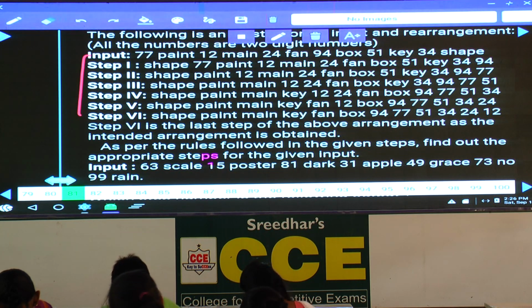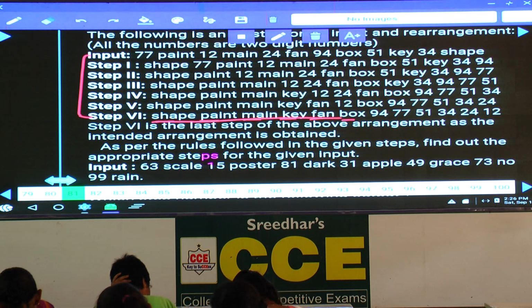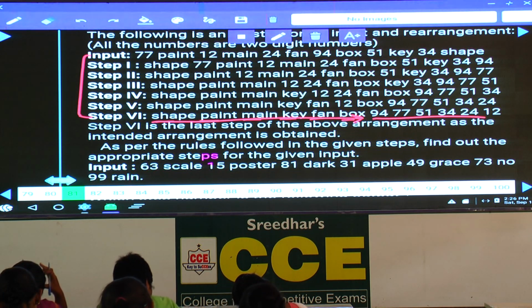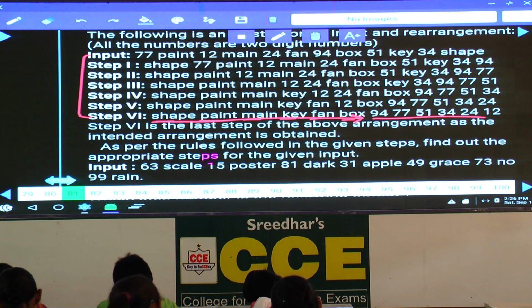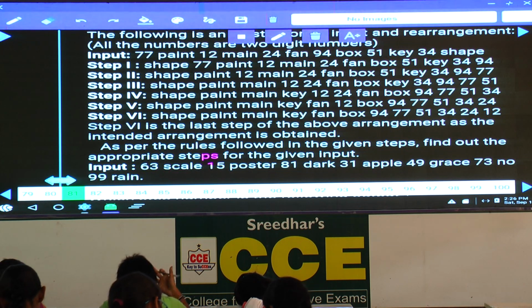In order to identify the logic behind this one, we need to compare the input with the final output. In the input, shape, paint, main, key, fan, box. Now these words are arranged in descending order. And coming to these numbers, the numbers are also in descending order, 94, 77, 51 and so on. The first 6 places have words arranged in descending order, followed by 7 to 12, where the numbers are also arranged in descending order. Then we need to identify the pattern followed in this, that means the method involved.